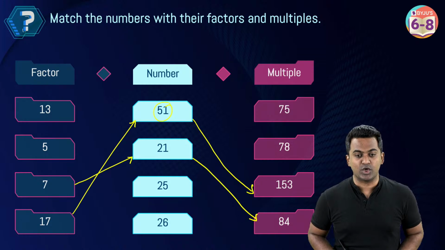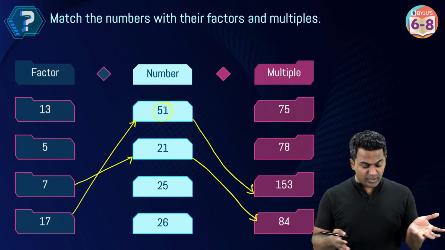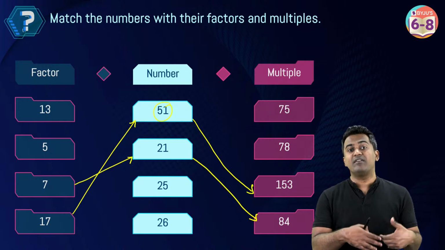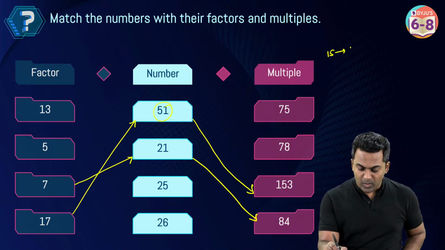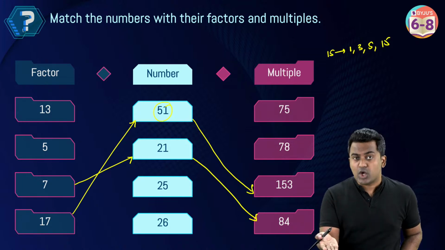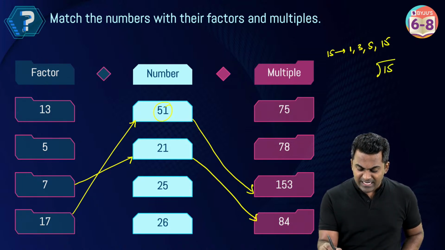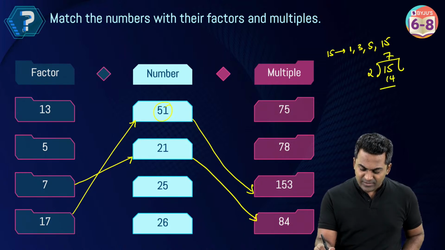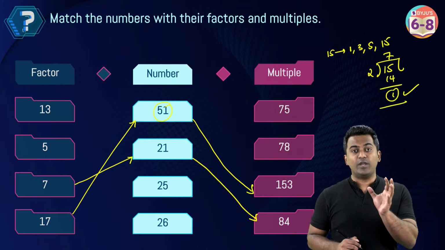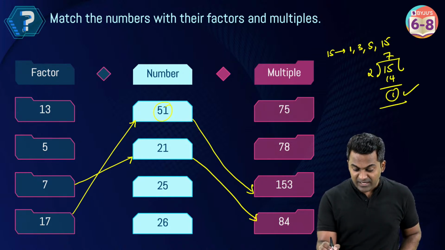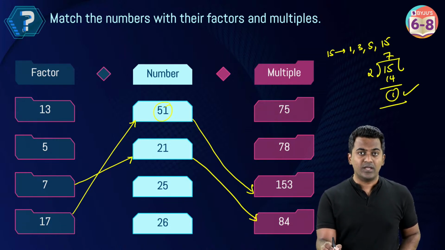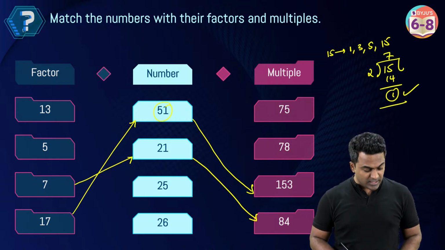Okay, Maria says she does not understand. Maria, look, we are simply trying to understand factors and multiples. Factors are what? Perfectly divisible, like factors of 15: 1, 3, 5, 15. 2 is not going to be a factor because when I divide 15 by 2, the remainder is 1. But when you are dividing a number by its factor, the remainder has to be 0. Like when you divide 15 by 3, the remainder is 0. When you divide 15 by 5, the remainder is 0. That's what factors are. I hope you've understood this now.